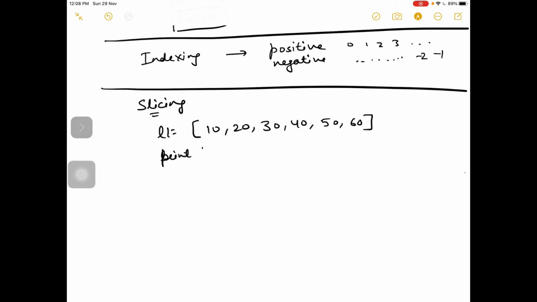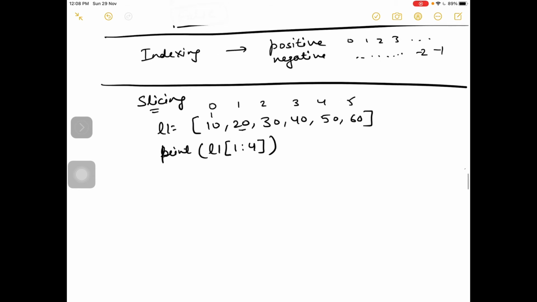If you want to extract or display items from 1 to 4, so if I see the index, 1 to 4 means from 20 till 4. 4 is excluding, so 20 to 40. So output will be 20, 30, 40.